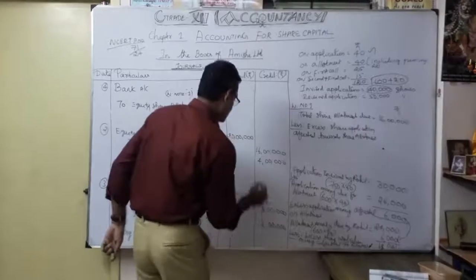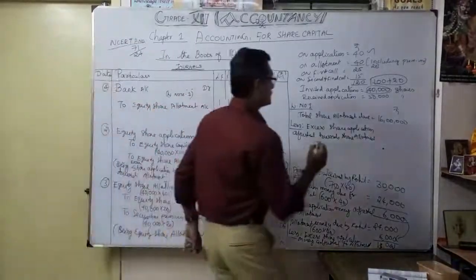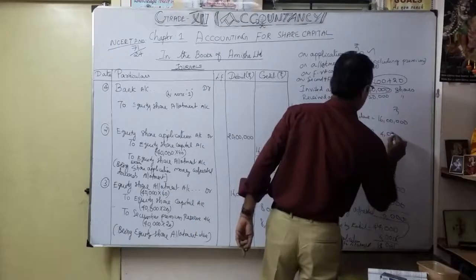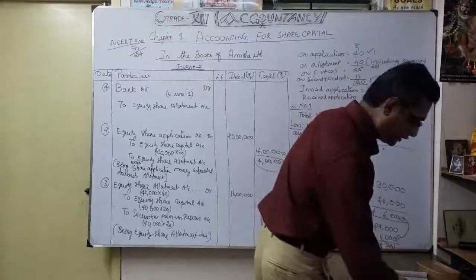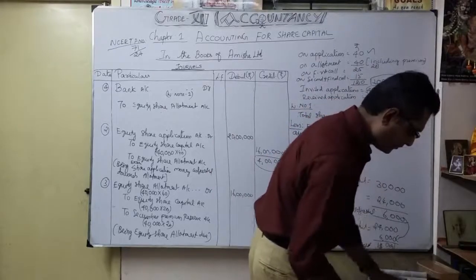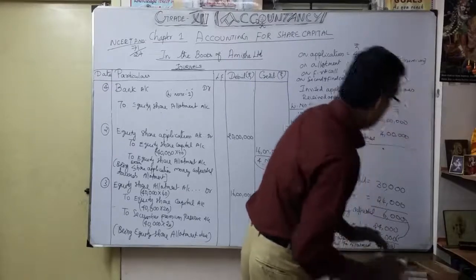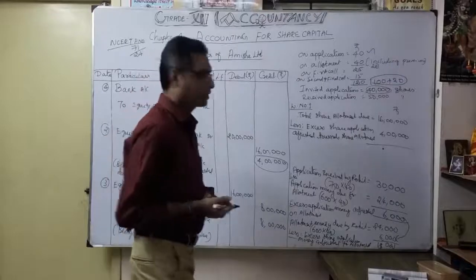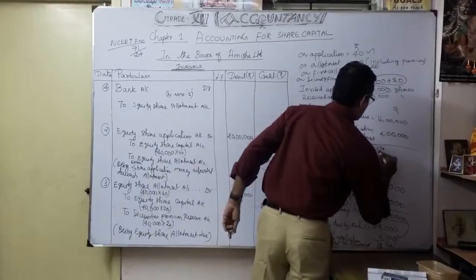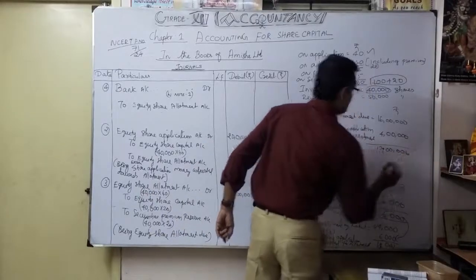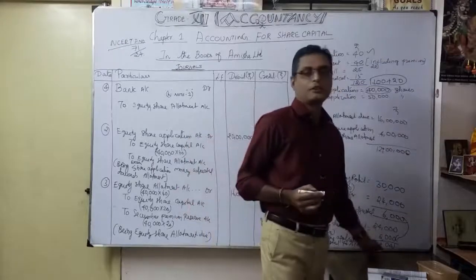How much? This 4,000. Understood now? So very, very important one. So this 4,000. Suppose I receive how much? How much are we going to receive? Only 12 lakhs, isn't it? So only 16 lakhs. So this 4 lakhs is going to be adjusted and we receive only 12 lakhs.